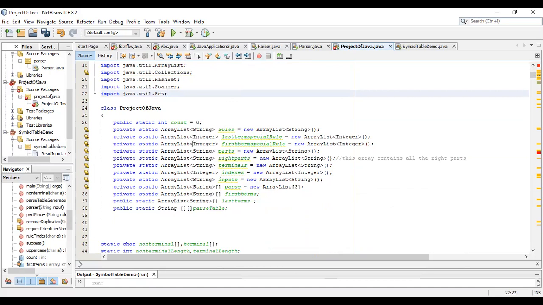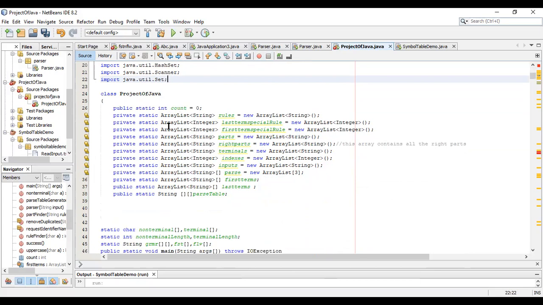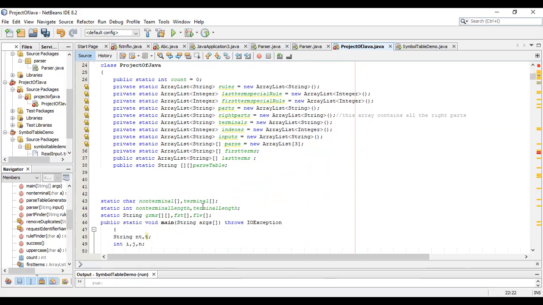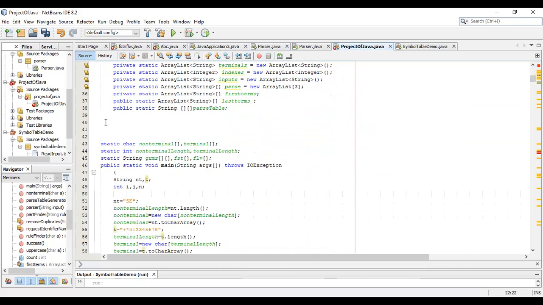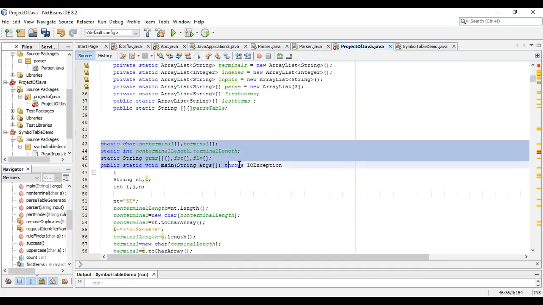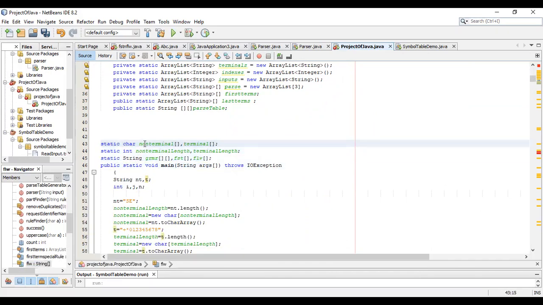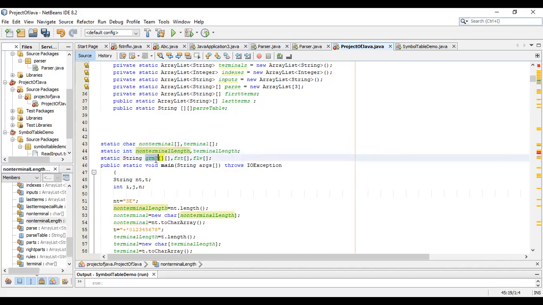So we declare many variables that we use in the code below, such as int, count, static, array, list, and so on. These are the variables mostly used in the code below, such as non-terminal, terminal, and non-terminal length. This is the character array. We made it static because we initialize it only one time. So these are the grammar. This is the grammar 2D array, which is string type. This is the variable for the first and follow set array, which we use in the code below.